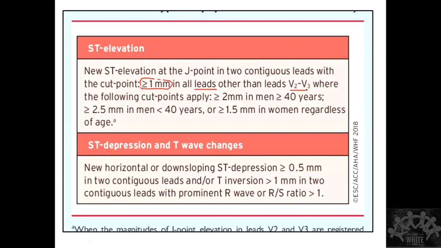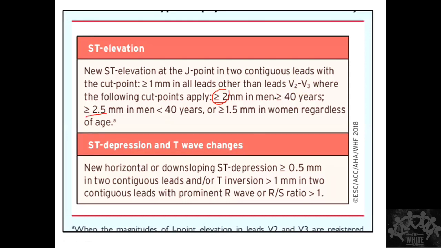Except, look at this, always remember this. Because many times, when you're practicing, people will ask you that the patient has ST elevation in V2, V3. So should I go and say this is an MI? No. See, this is the cutoff. In V2 and V3, you can have some amount of elevation. What is the amount of elevation? This is the cutoff that is mentioned: more than 2 millimeter or more than 2.5 millimeter.